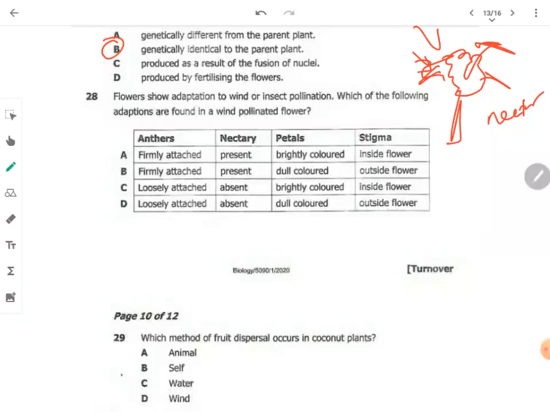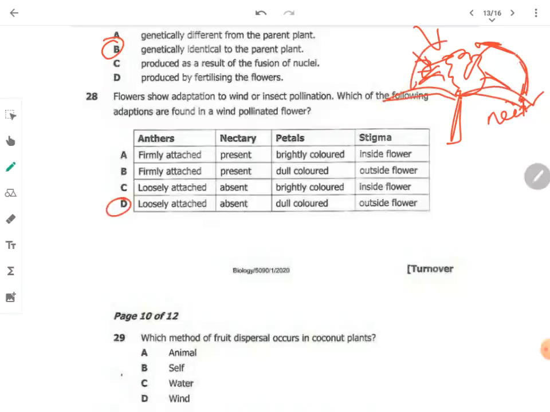Then the petals. How are the petals? Since they're not attracting any kind of insect, the petals are not colored, but have a dull color. Then how is the stigma? The stigma is pendulous. They are quite big, and they are pendulous, so that whenever the pollen comes, it is able to fall easily there. So they are outside the flower. So the answer there is D.